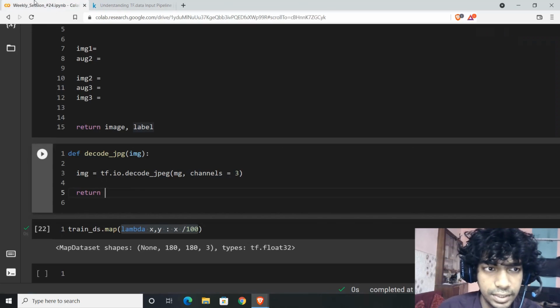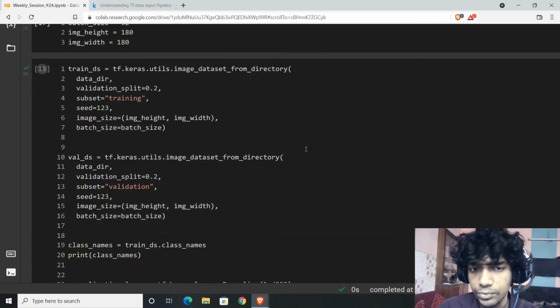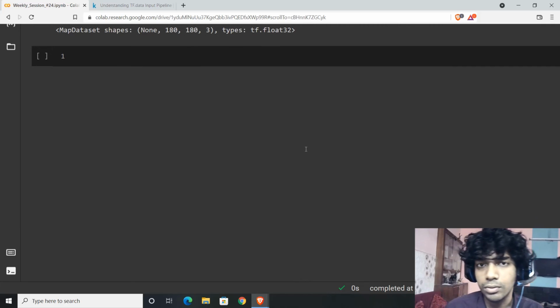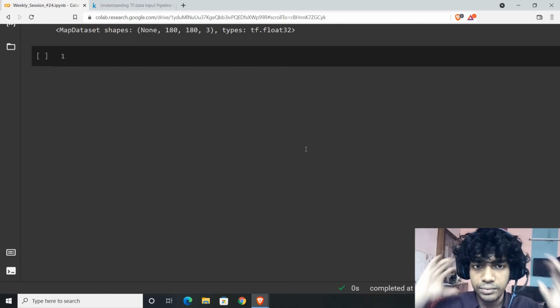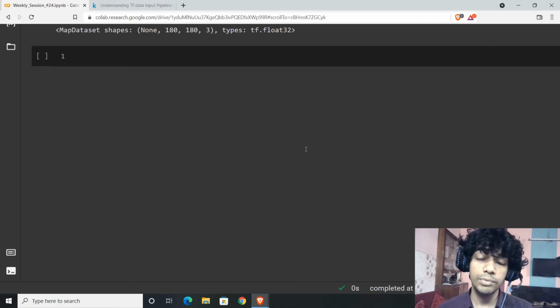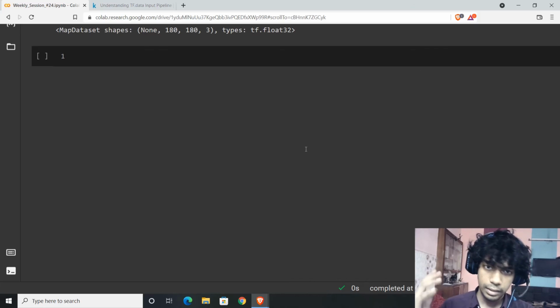Extensively used, extensively needed, and extremely useful, given the fact that dealing with NumPy usually ends up over-consuming your RAM. So you can increase RAM. Let's say you have 8 GB RAM, you can increase it to 16 GB, you can increase it to 32 GB, but that's not the best way, right? The best way is, rather, that's the human way of doing things: pick part of the thing, get it done, keep it aside, take the next chunk. And that is what TF data tries to implement.